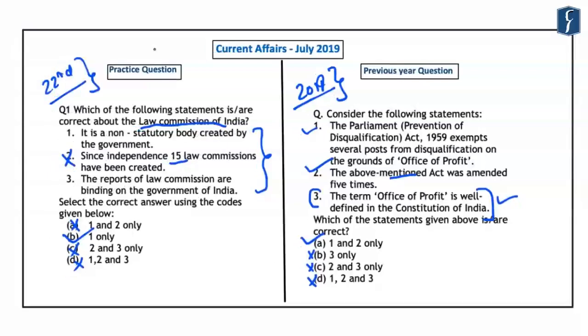So the important takeaway from this discussion is that you should not judge any question in the actual preliminary examination based on the length of that question or the number of statements that are mentioned in that question. And secondly, rather than looking for correct statements in such kind of questions, you should first look for which all statements are wrong or incorrect according to your knowledge. And once you identify those wrong statements, you will be able to either eliminate most of the options or you will be able to zero down on 2 options. And after that, you can again apply your logic and knowledge and you can correctly answer such questions.